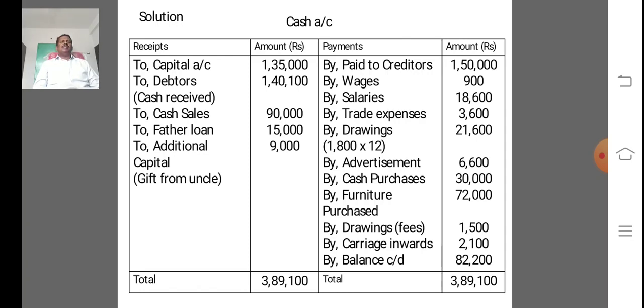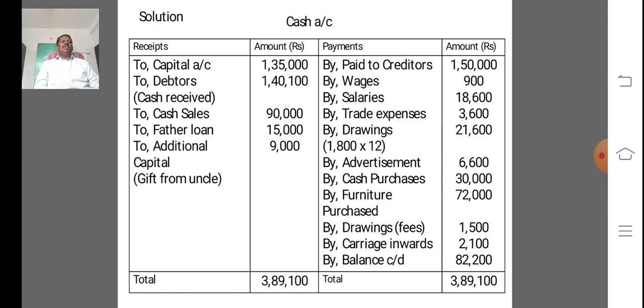To cash sales 90,000. To father's loan 15,000. To additional capital, that is gift from uncle, 9,000. So payment side, by paid to creditors 1,50,000.